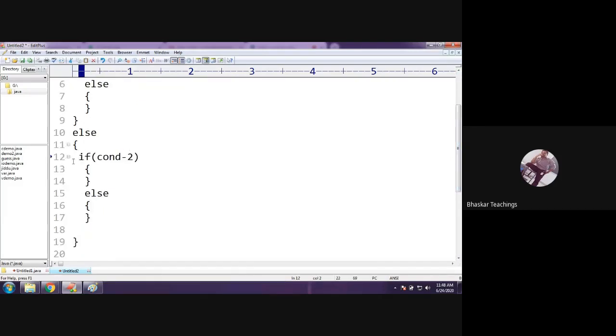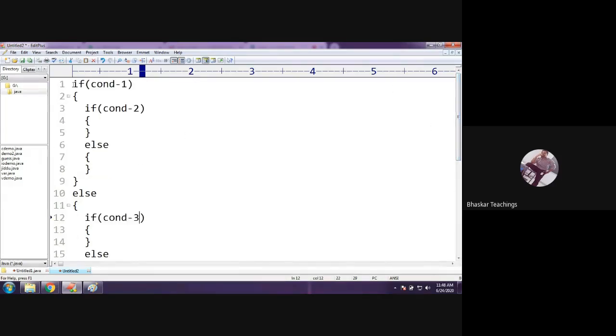So totally how many conditions are there here? Totally 3 conditions. A condition for the outer if. This is the main if, the outer one. For this if statement, this is the else part, because the block is opened here and the block is closed here. After this block only, its else part will begin, right? So this else part belongs to this if. And here I have one more if else inside the if statement. So here this block is closed. That means this else belongs to this if.